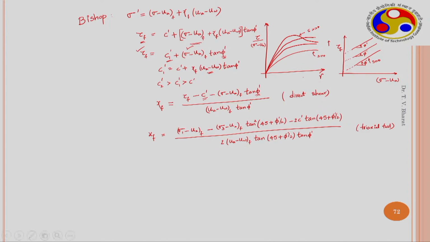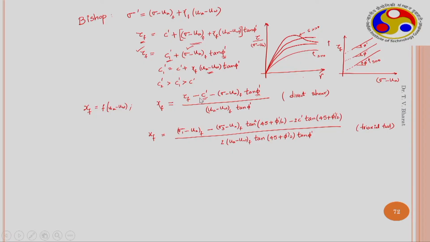So, we conduct two tests at saturated state, so that we can determine C dash and phi dash. When we vary u_a minus u_w, then we get chi f. So, that chi f variation with respect to u_a minus u_w can be obtained. If the test is on sands, as at saturated state the cohesion intercept is 0, one test can be conducted at saturated state, so that we can obtain the angle of internal friction value, and then we can obtain the functional form of chi f.